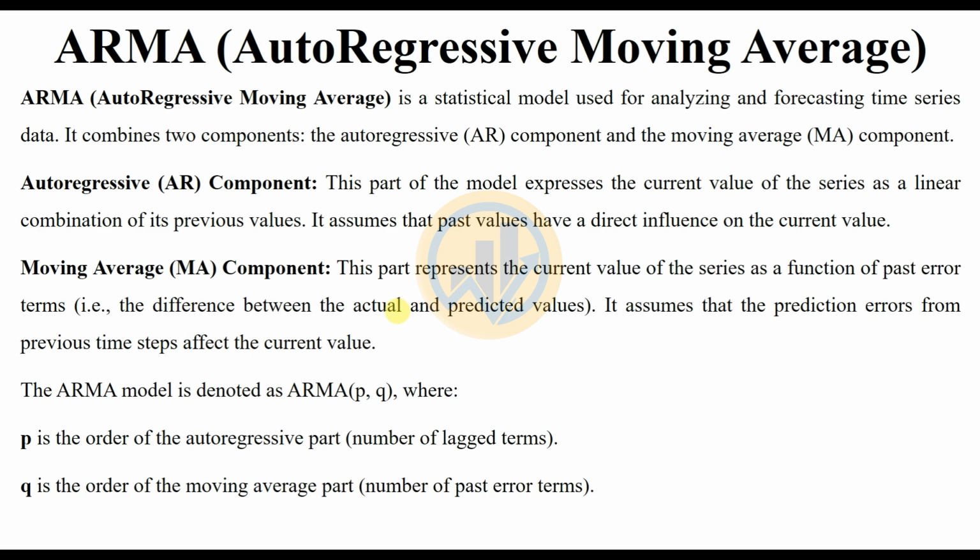The ARMA model is denoted as ARMA(p, q), where p is the order of the autoregressive part, the number of lag terms, and q is the order of the moving average part, the number of past error terms.